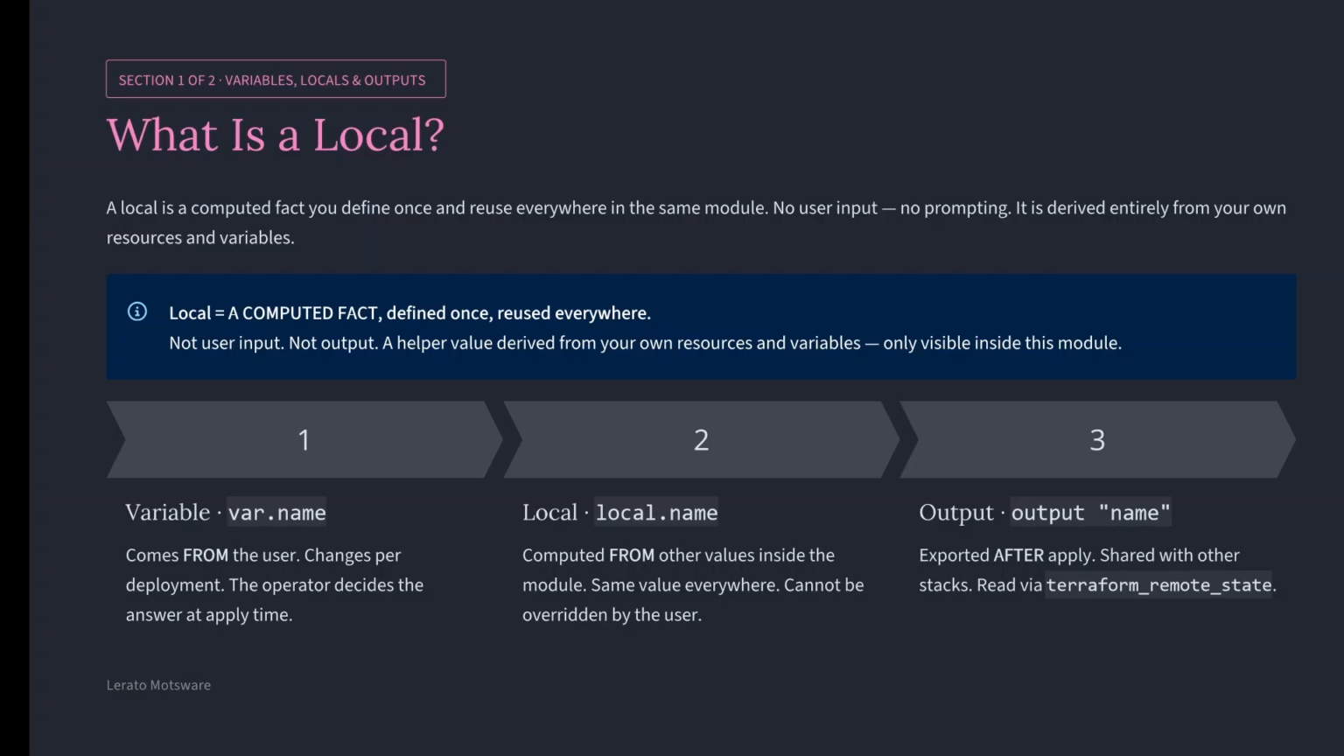Variable, question to the user. Local, internal memo. Output, sign on the front door. Three different jobs, three different keywords, three different files. Once you understand the difference, your Terraform code becomes much cleaner.